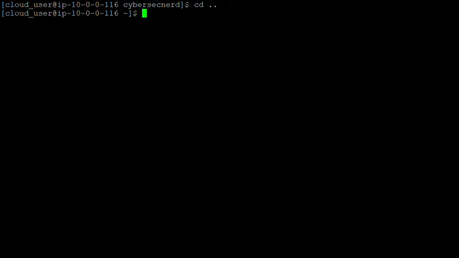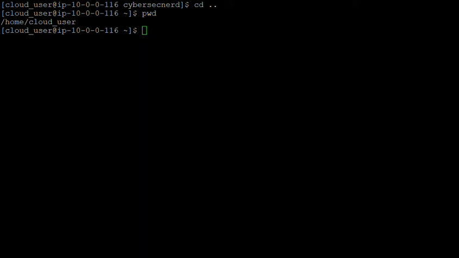So just to start with, I would like to let you know about pwd. So for example, if you want to know what the current directory you are in is, you can see slash home slash cloud user. So this is the home. This is my current directory, current working directory. We can also call it the present working directory, right?